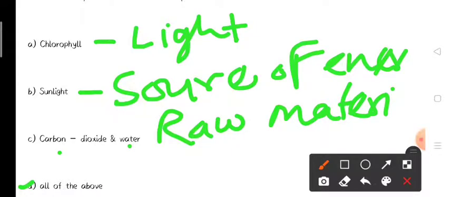So our correct option is option number D, that is all of the above.